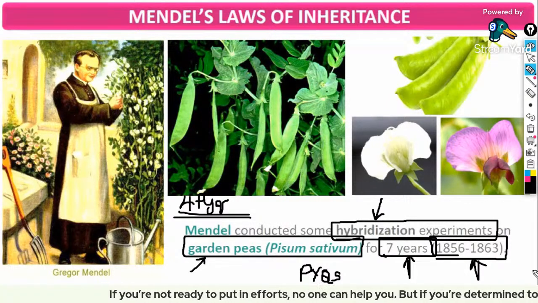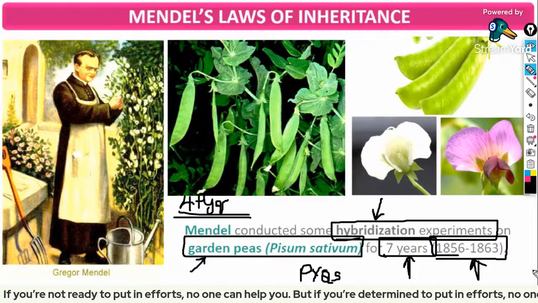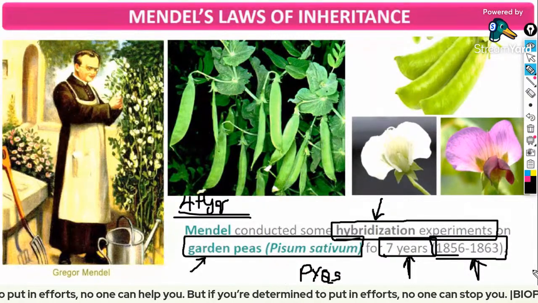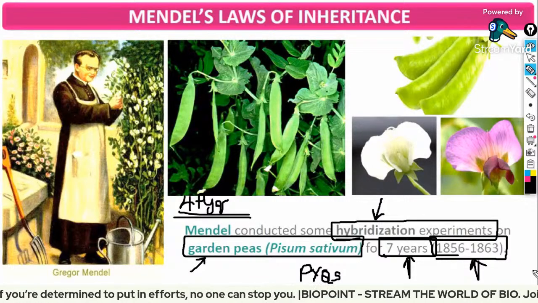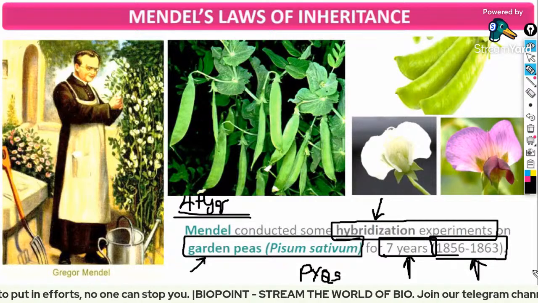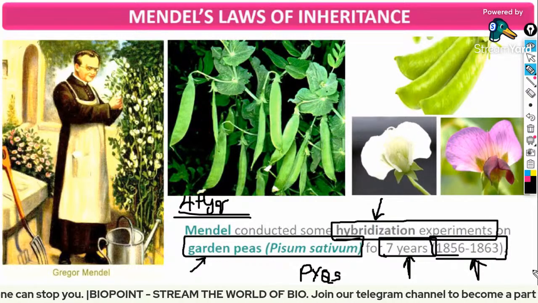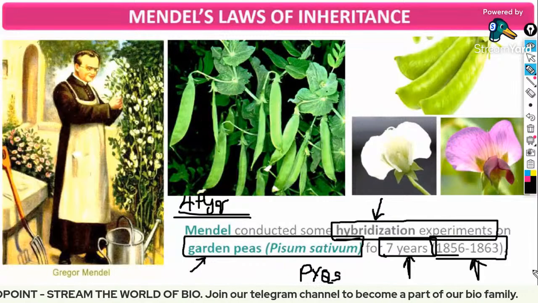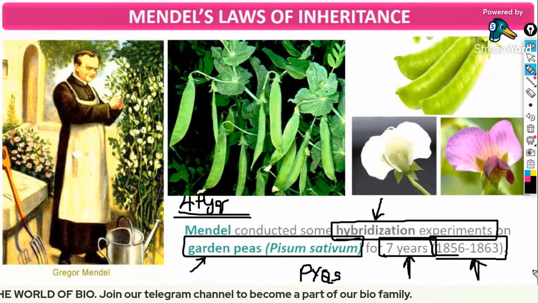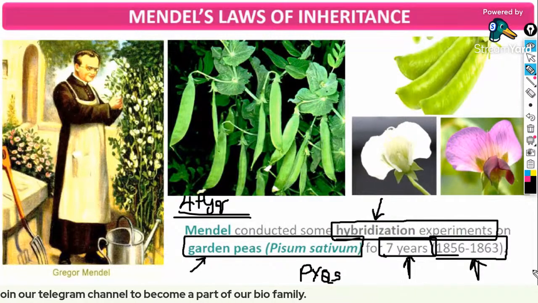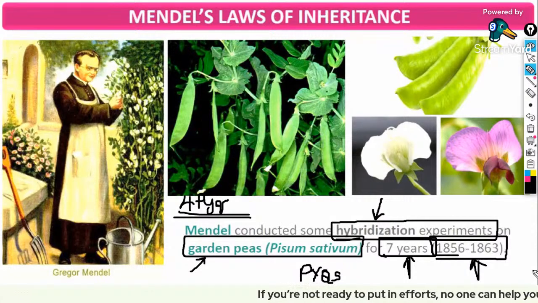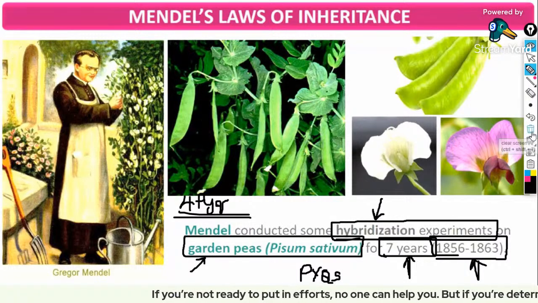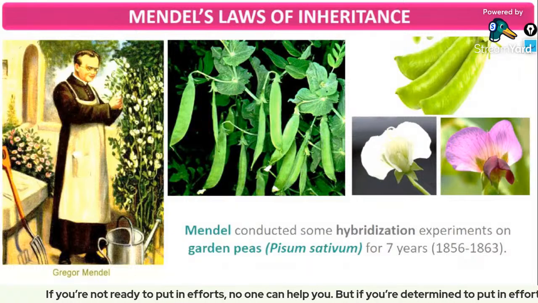I told you that a question will definitely come from the disorders in NEET 2021. And similarly, a question came from the chapter Locomotion and Movement. Yes, Myasthenia gravis. I hope you remember the same. So 1856 to 1863 is the hybridization period, or Mendel's experimental period on garden pea, Pisum sativum. I have provided the PDF of that. I hope you have made that correct.